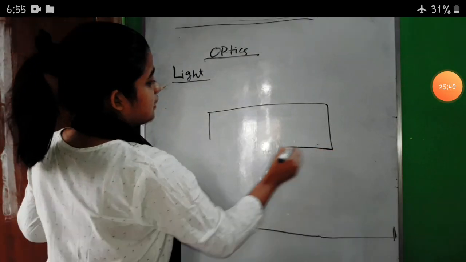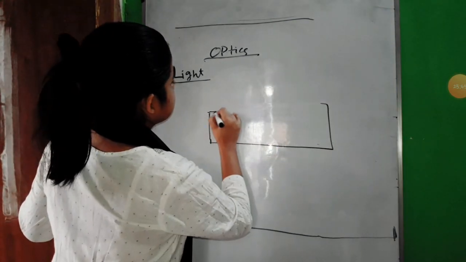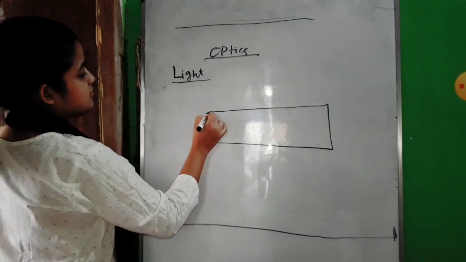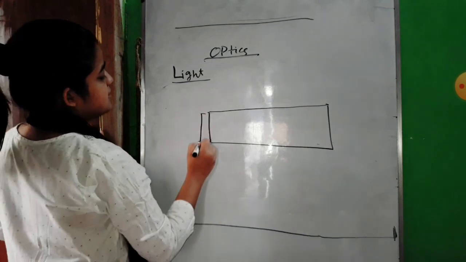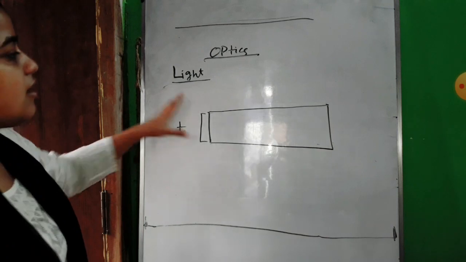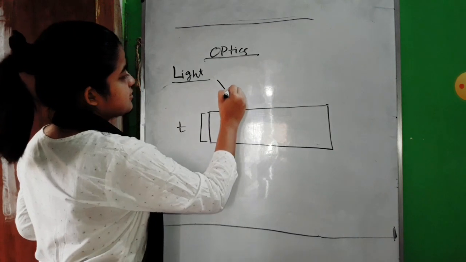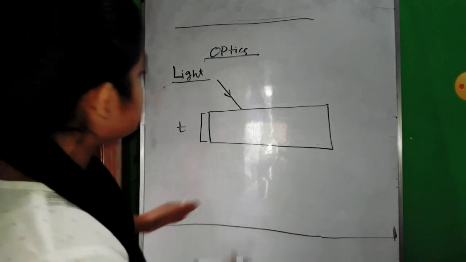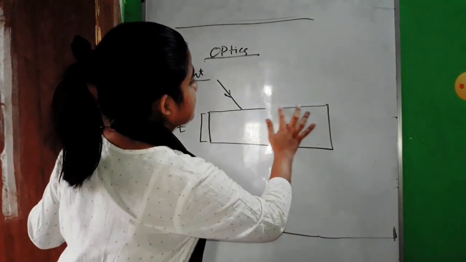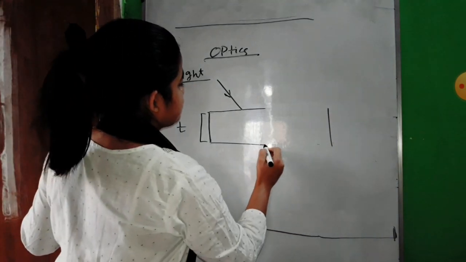A glass slab, having some thickness T. T is the thickness of this glass slab and your light ray is falling like this. This glass slab is not narrow on this side and thicker on this side. It is not like that. It's just that I am a very bad painter.